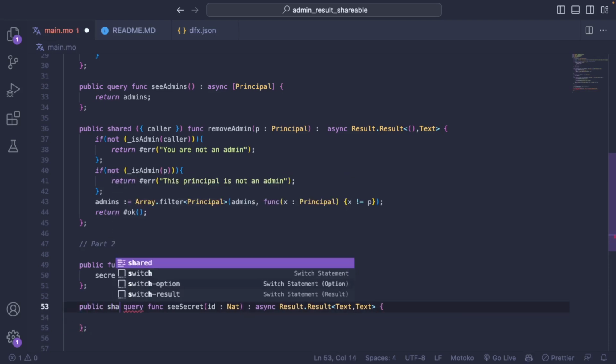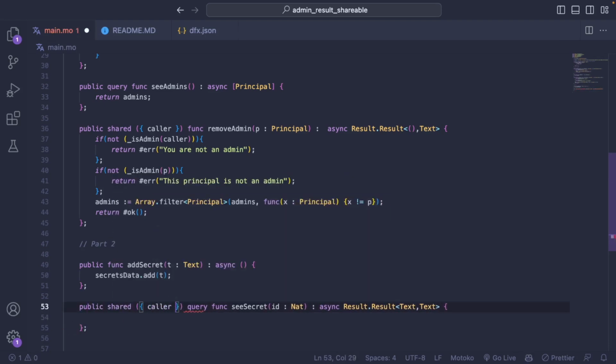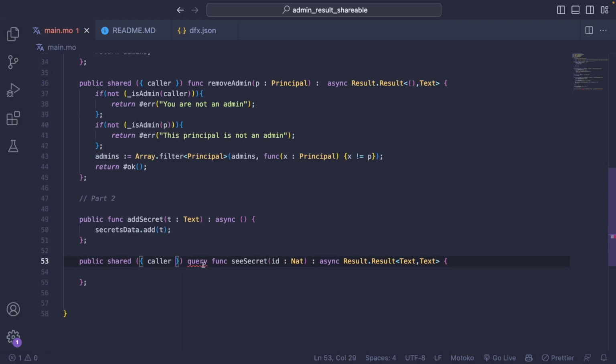And because it's a secret, once again, it's very tricky with the keywords. Public query, I think it's public shared query caller. Yeah, I think it's in this order.